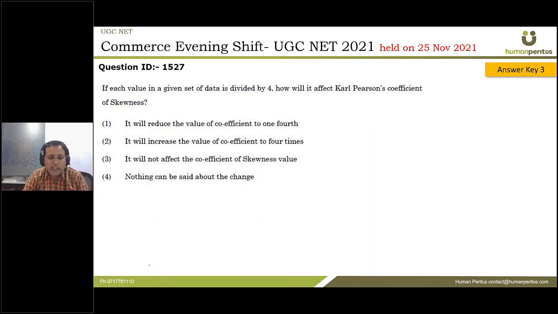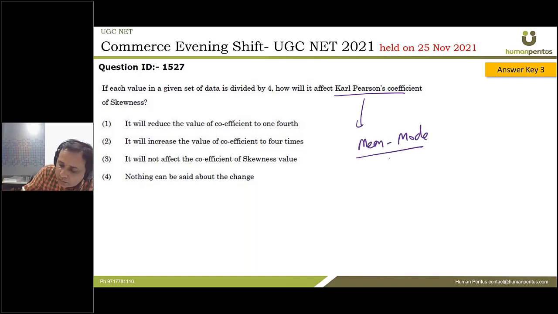Next one. If each value of a given set of data is divided by 4, what will be the effect on Karl Pearson coefficient of skewness? How do you find Karl Pearson coefficient of skewness? It is given by mean minus mode divided by standard deviation. So if each value is divided by 4, then what will happen, guys? Your mean also will get divided by 4. Mode also will get divided by 4. So effectively your numerator will also get divided by 4.